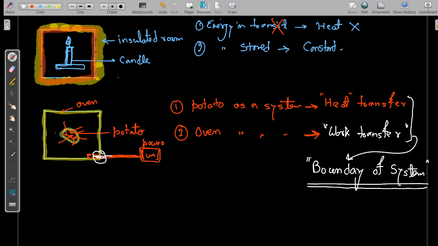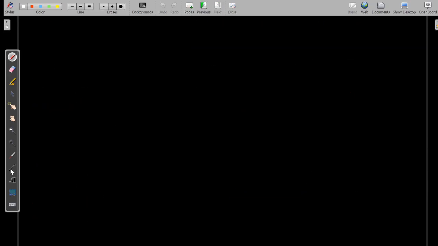Let us take one more example for better clarity, because work and heat interaction is very important with respect to thermodynamics, so we should have better clarity to tell whether it is a work transfer or a heat transfer.